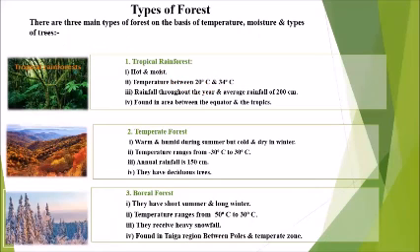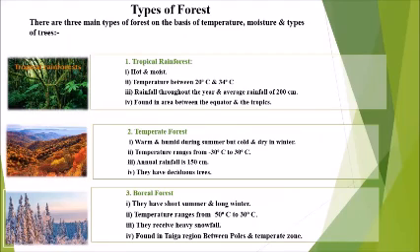So now the next is types of forest. There are 3 main types of forest on the basis of temperature, moisture and types of trees. Number 1 tropical rainforest, number 2 temperate forest, number 3 boreal forest.